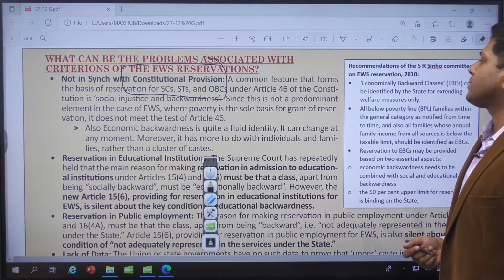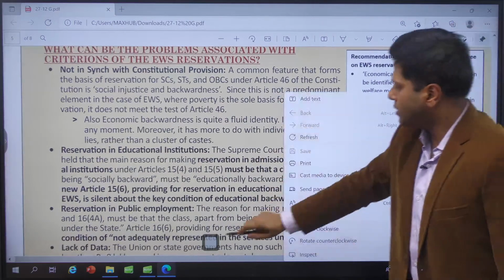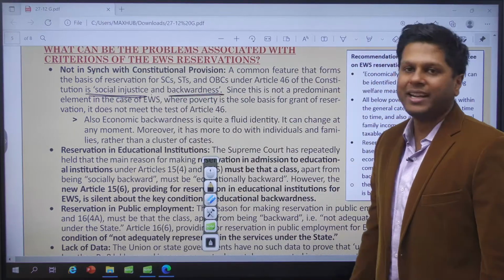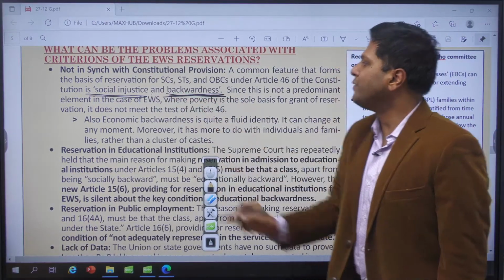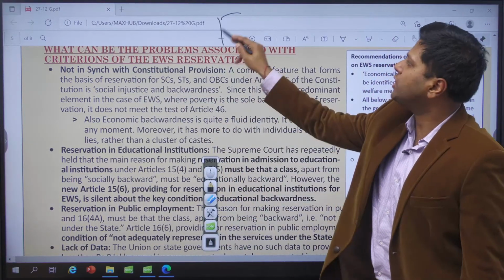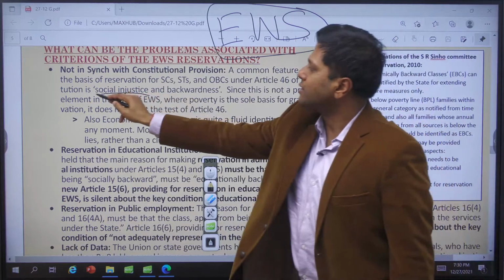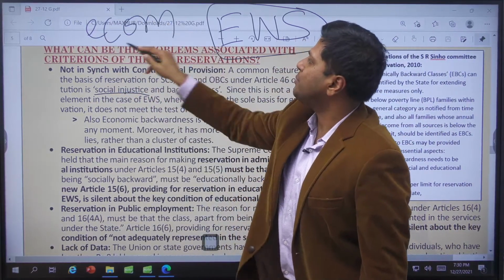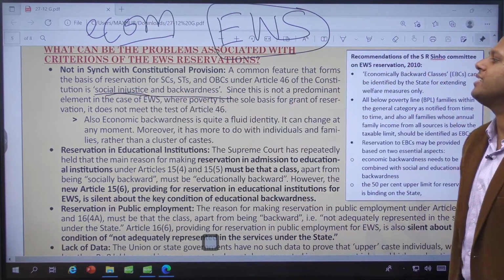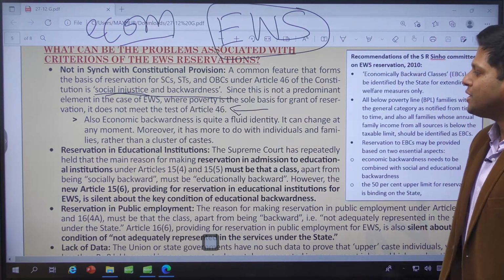See, what are the provisions? Firstly, Article 46 talks about giving this to people going through social injustice and backwardness, right? Are we able to counter the argument that people getting this kind of benefit under economically weaker section are socially backward? They might not be socially backward. Yes, economic backwardness is what it is, but Article 46 says that people should be getting reservation because of social injustice and backwardness, right? So this category is not met. Directive principles of state policy is not met.